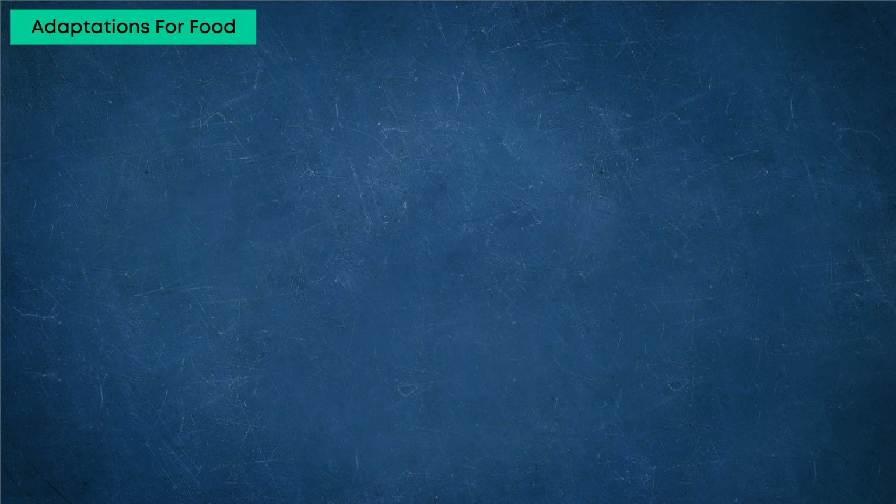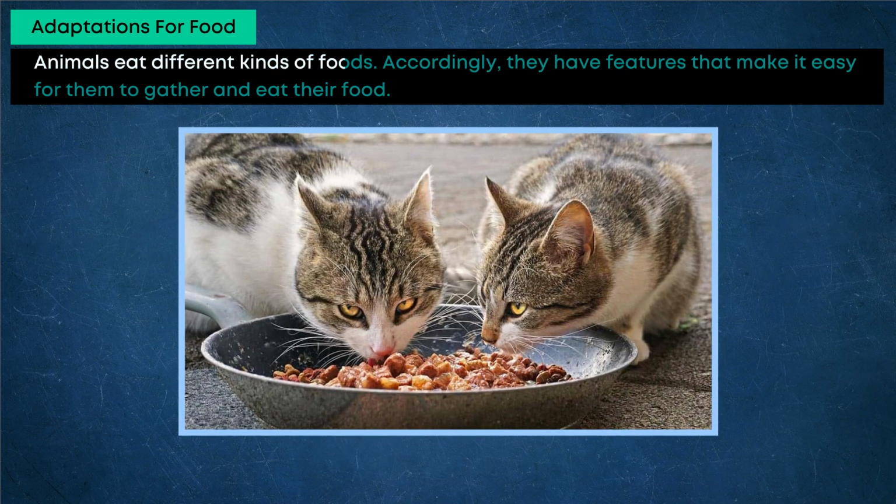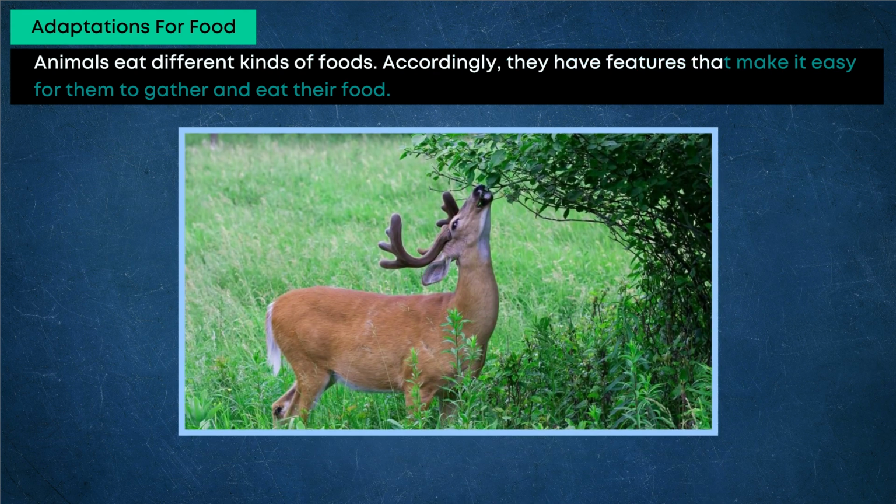Adaptations for food. Animals eat different kinds of foods. Accordingly, they have features that make it easy for them to gather and eat their food.